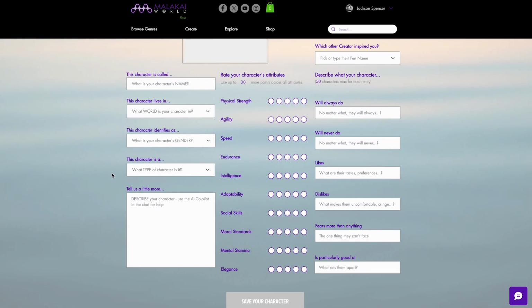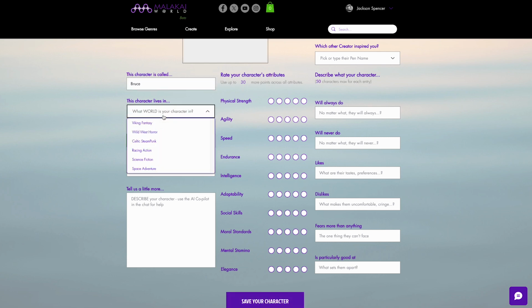Another section you have here is the basic aspects of your character, namely the character's name, the world that they are in, the gender they identify as, and the type of character along with the description. So let's give our character a name. We're going to call them Bruce. We're going to make them part of the Viking fantasy world and make them male.